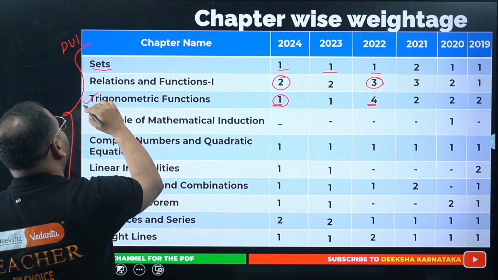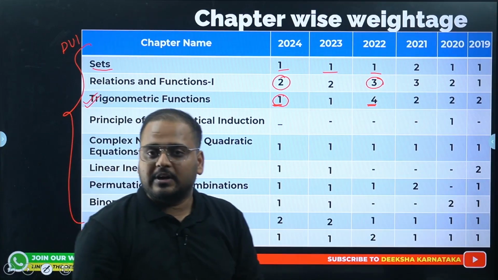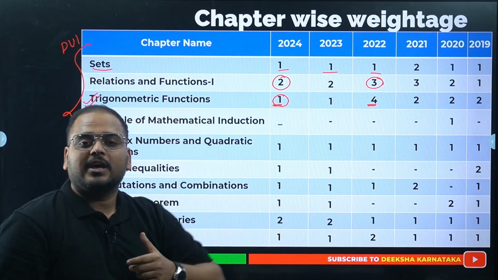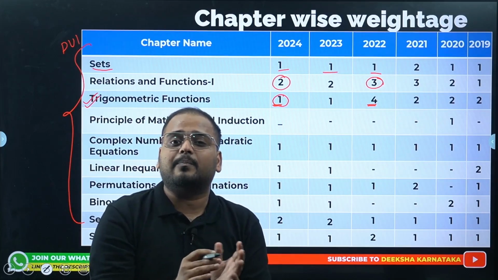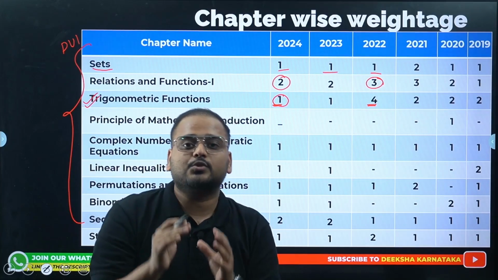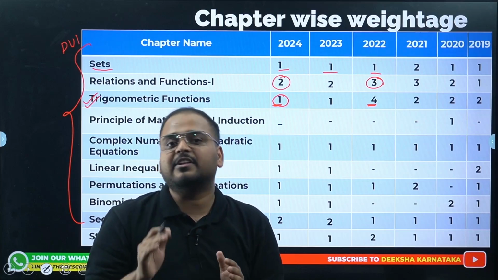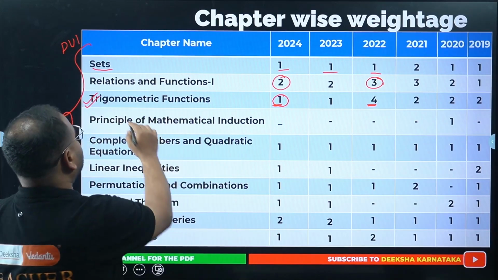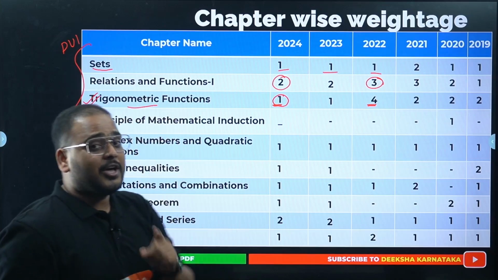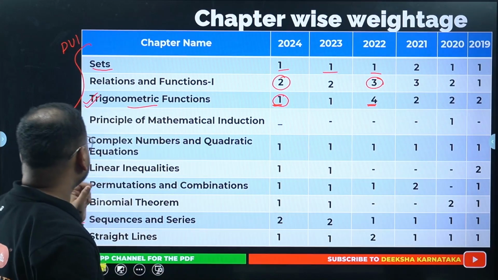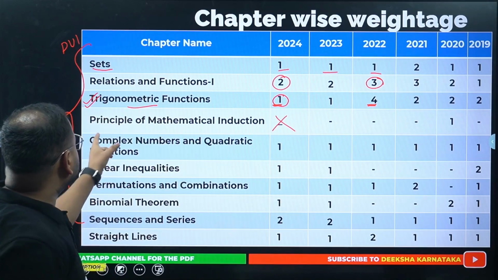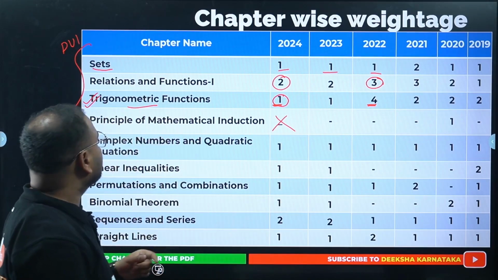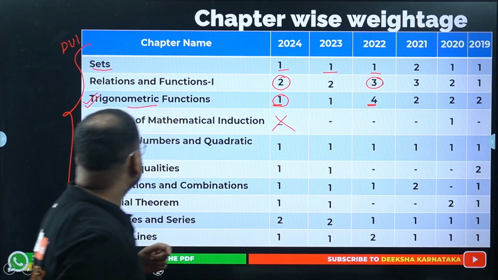For me, this chapter is one of the most important chapters of your entire syllabus. Why? Because in the coming chapters of calculus, this trigonometry will play the foundation. So you must know every single concept given in your textbook for this chapter. This becomes a very important chapter, even though only 1 question is coming. Moving on, this chapter is removed, okay? Principle of mathematical induction is not there anymore for you. You can see there is no question asked here as well.